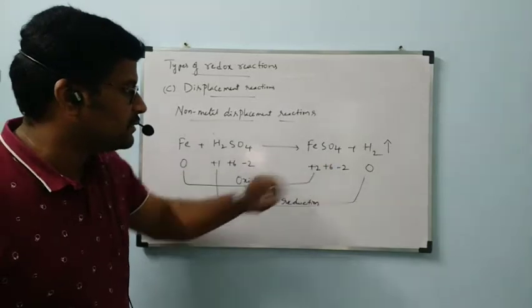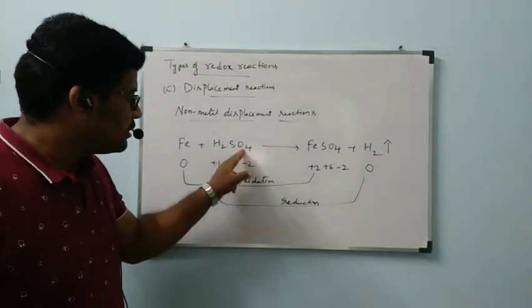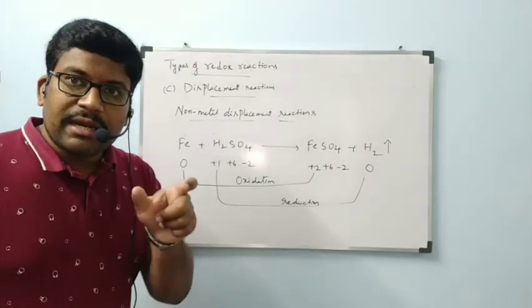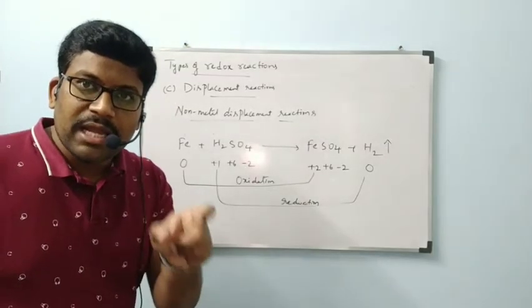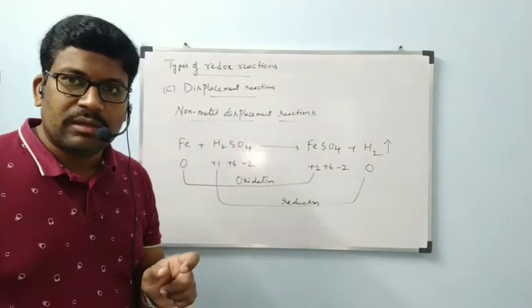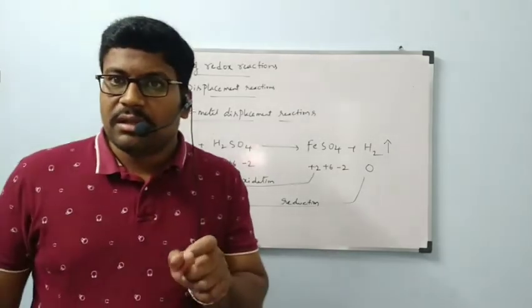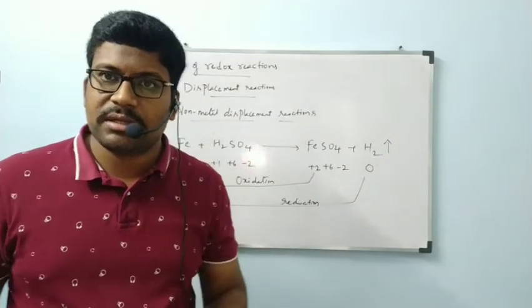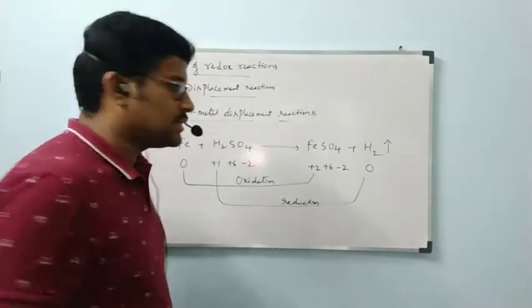Oxygen is minus 2 on the left and minus 2 on the right. In a redox reaction, the ions which do not undergo any change in oxidation number are called spectator ions.